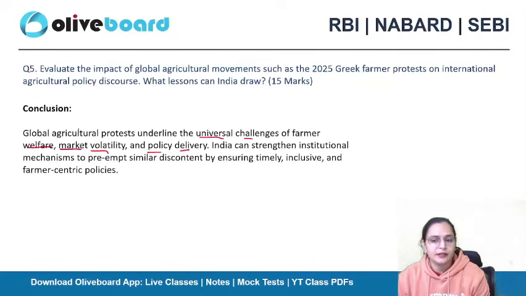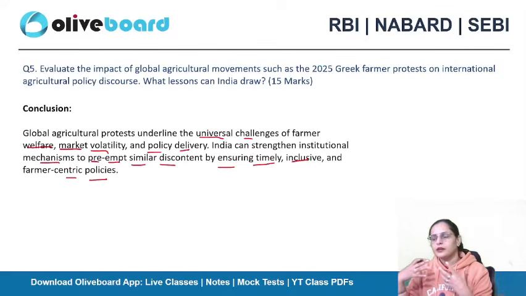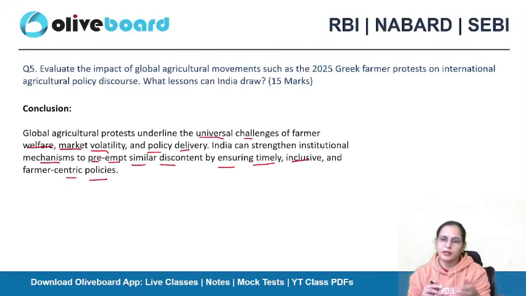India can strengthen institutional mechanisms to preempt similar disruption by ensuring timely, inclusive, and farmer-centric policies. We should not wait for the time when our farmers also come ahead with the same kind of agitation. We should start doing our work on time and give preference to farmers in the policy framework, so that our farmers do not go for the same protest that happened in Greece.